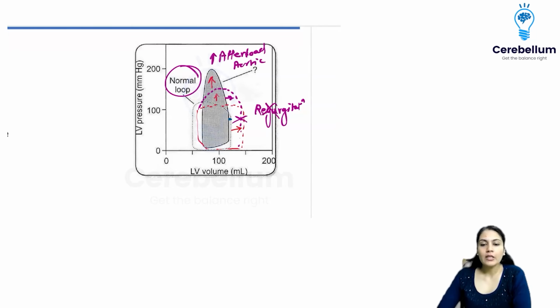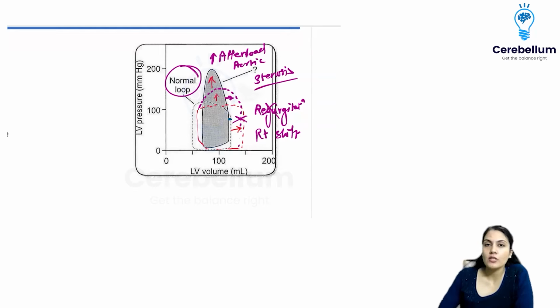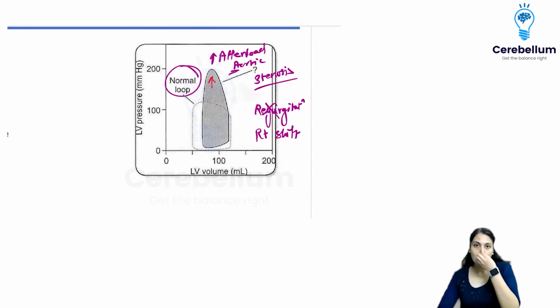It is not a regurgitation because it is not a right shift. If it is not a right shift, that means it is not a regurgitation condition, and it is the stenosis condition. And since the afterload has been increased, whether there is a right shift or not, if the afterload is increasing, it is going to be the aortic condition. Why?